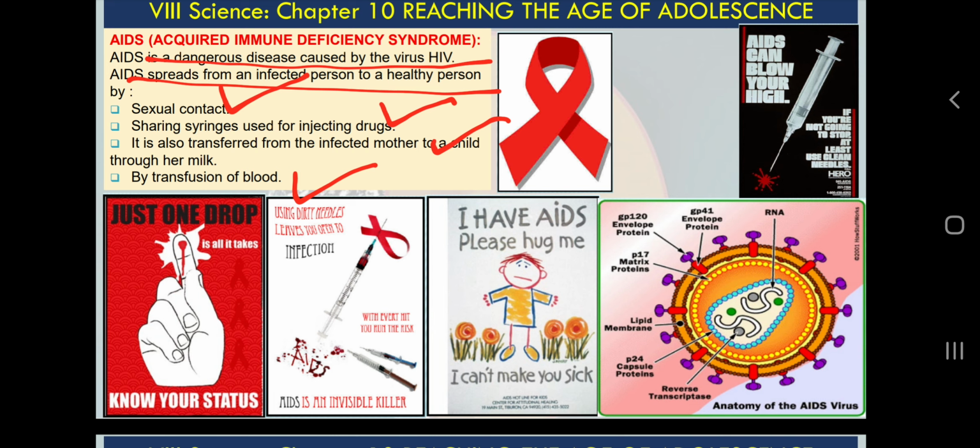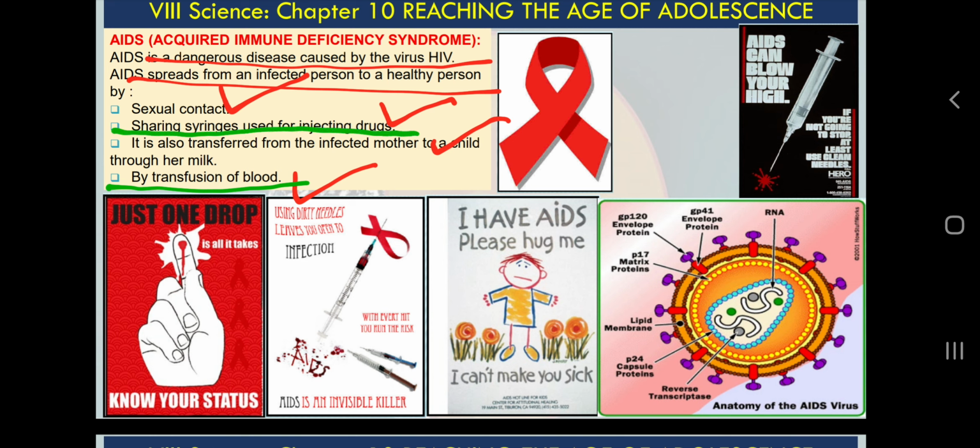They always use new syringes, and during blood transfusion they check the authenticity of the blood. So there will be very little concern about transfusion. That is why it was said, say no to drugs.